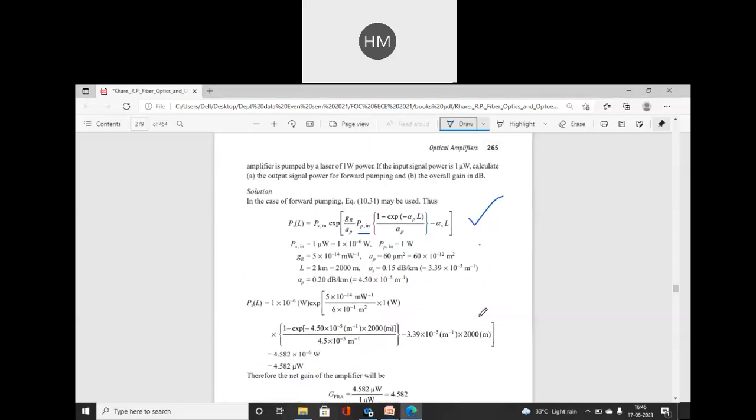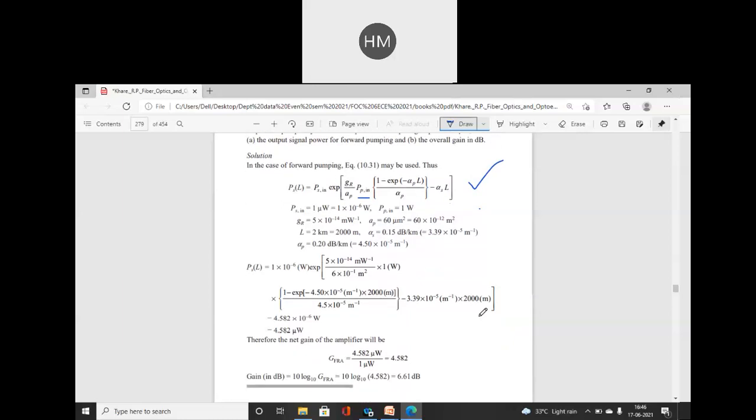And the answer is 4.582 microwatt power. And the net gain is your output power upon input power, which is given by 4.582 because the input power was 1 microwatt.